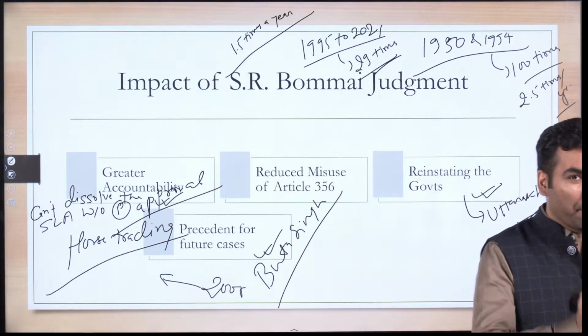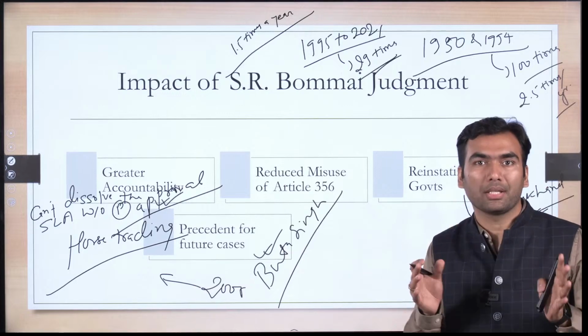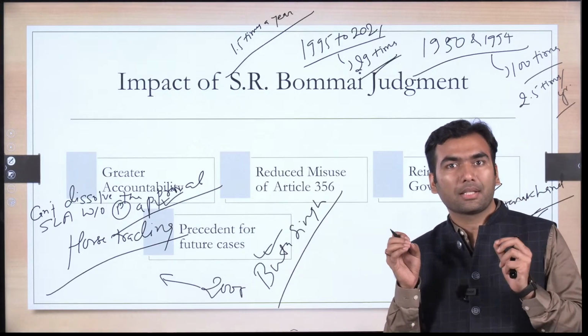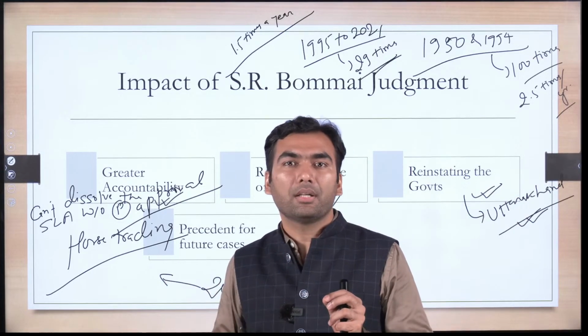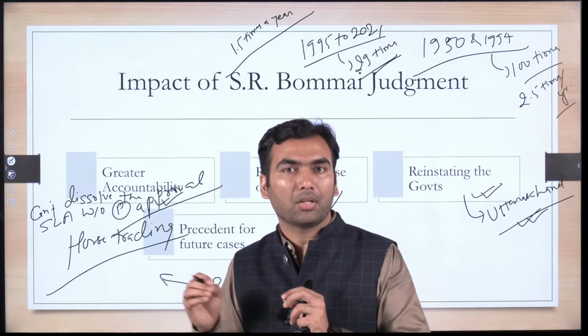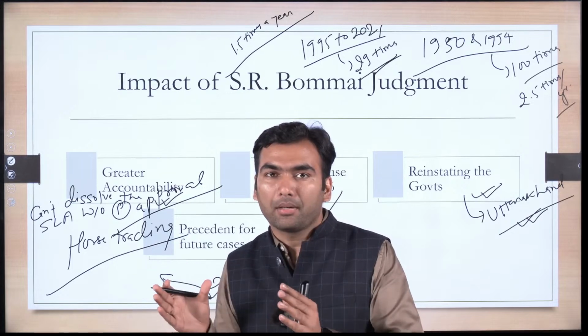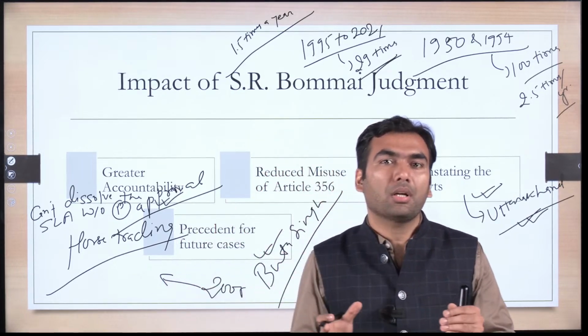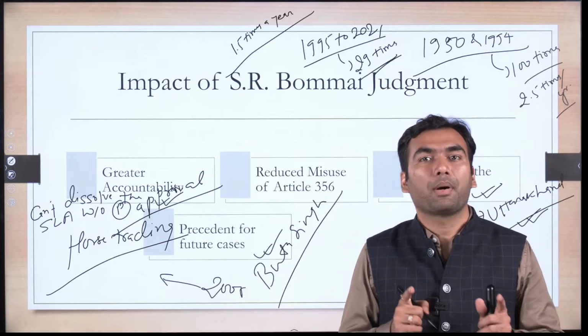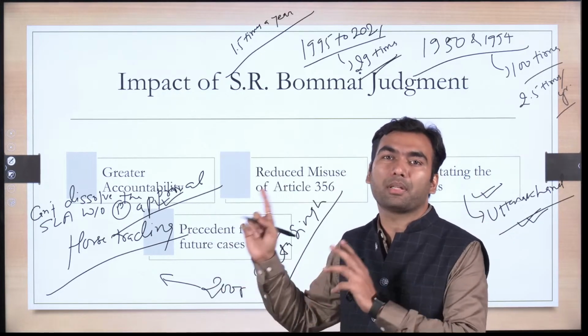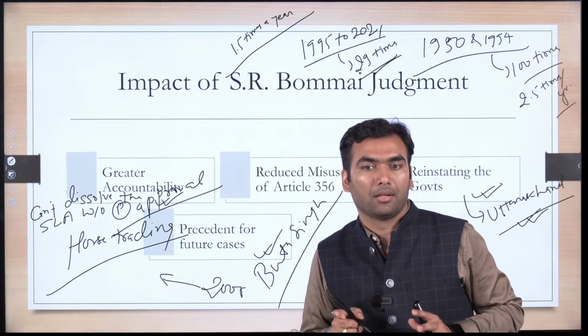Okay, so state government can be dismissed. So there are two things. One is dismissing the executive government. That is simply done by president proclamation, president order. But the dissolution of a state legislative assembly should be done only if parliament has approved that president order. Okay.